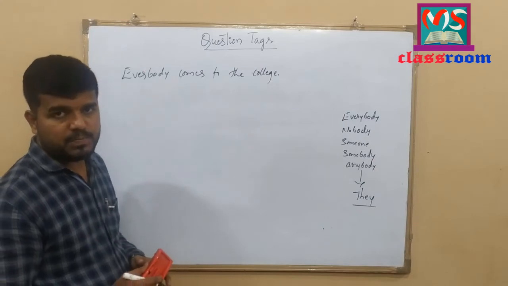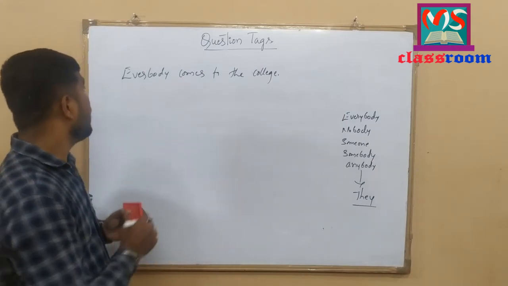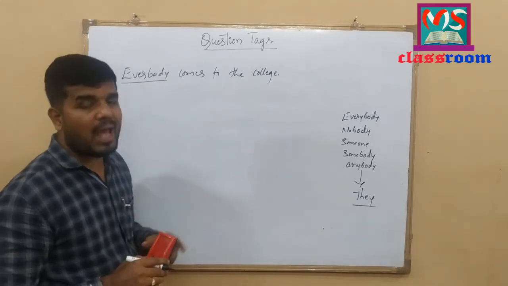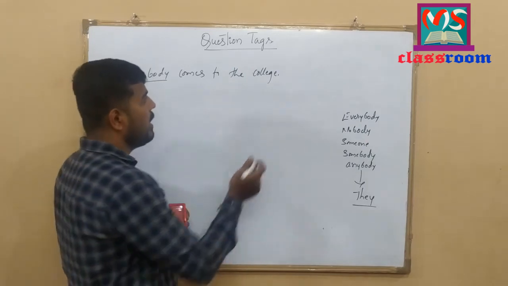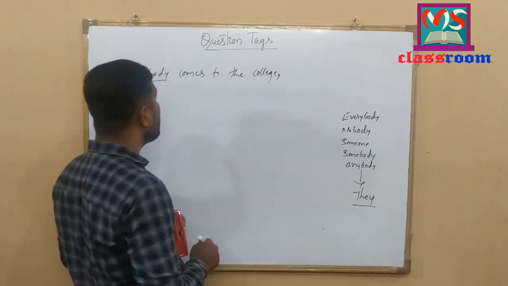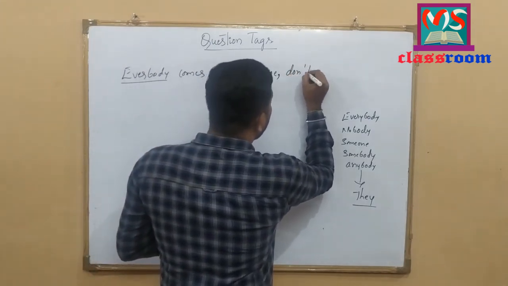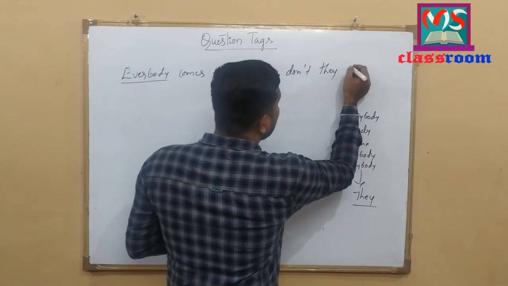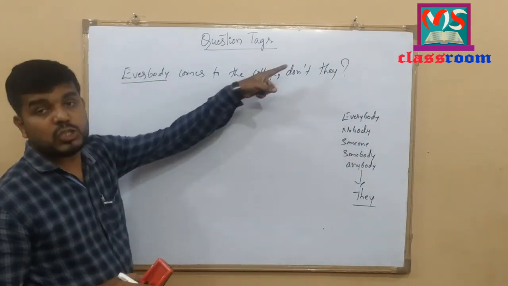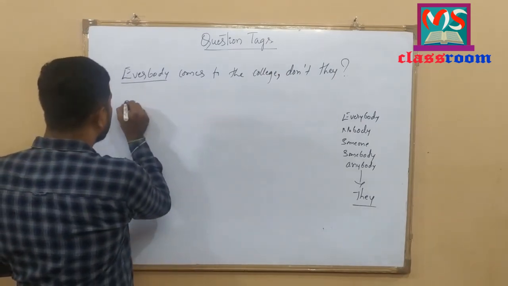Everybody comes to the college. Here the sentence is in simple present tense and here everybody is the subject of the statement. How to add a question tag to this statement? Let me add. Here to continue the sentence I have used a comma. Everybody comes to the college. Don't they? Don't they? Everybody comes to the college. Don't they? Let me write one more example.